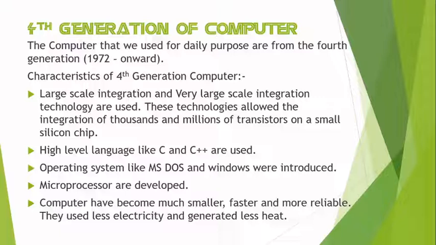Examples of fourth generation computers are Cray-1, Apple, etc. So we have discussed the first, second, third and fourth generation computers.